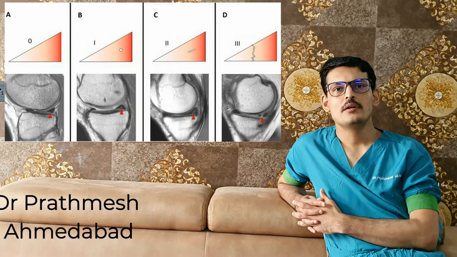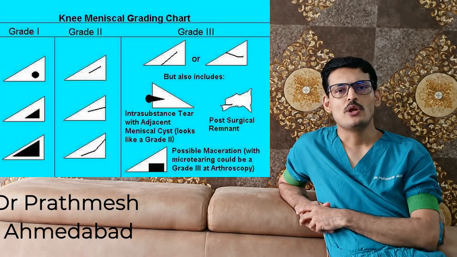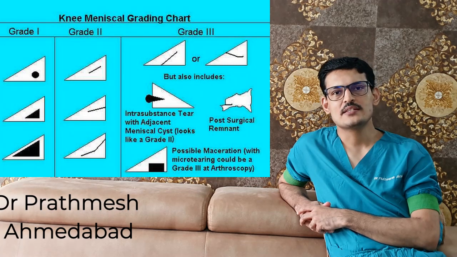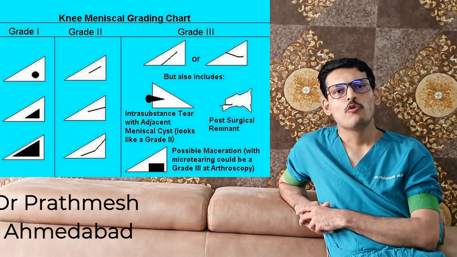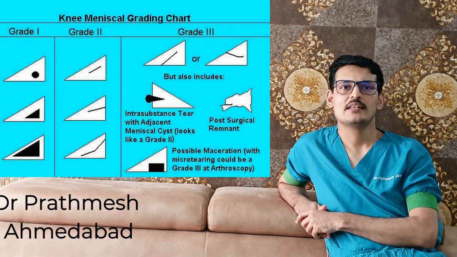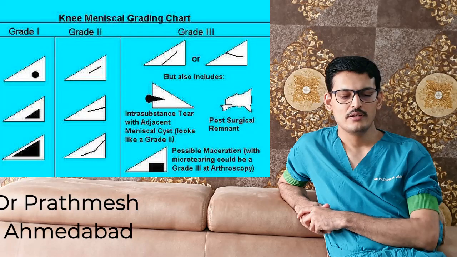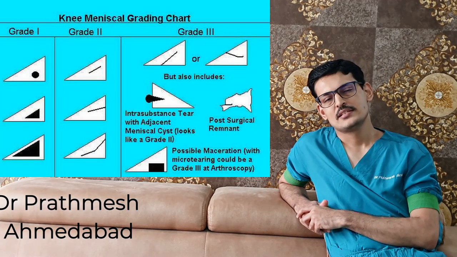The grade 1 medial meniscal signal is a small focal hyperintensity in the triangular shadow of the meniscus. Normally the meniscus shadow is dark, it is a blackish shadow, and you will see a bright local focal hyperintensity, and this is called a grade 1 meniscal signal.